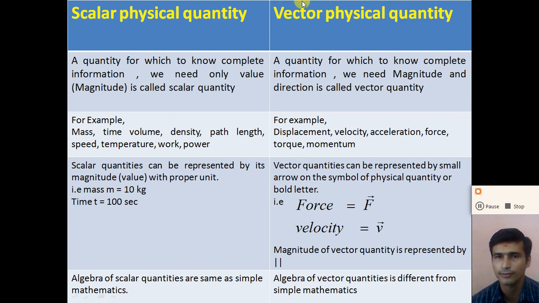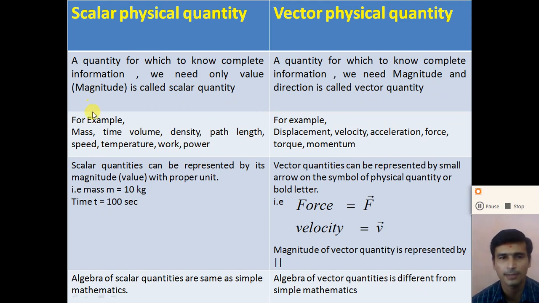While what is a vector physical quantity? We require magnitude as well as direction. A quantity for which, to know the complete information, we need magnitude as well as direction is called a vector physical quantity. So for a scalar we require magnitude only; to represent a vector we require magnitude as well as direction.